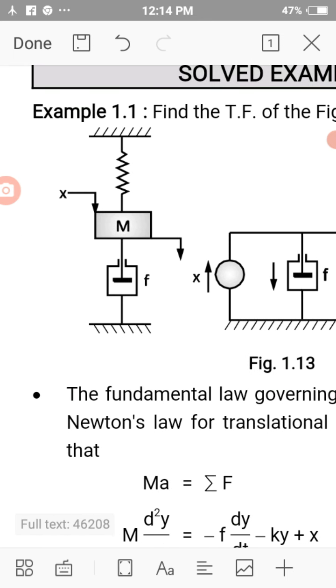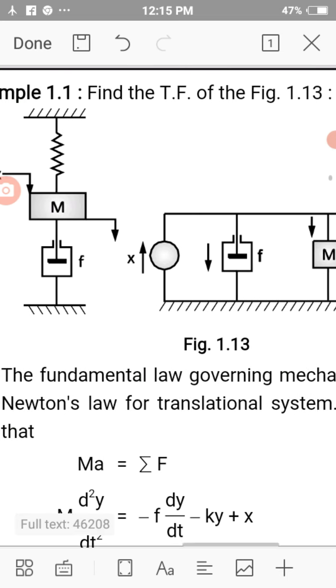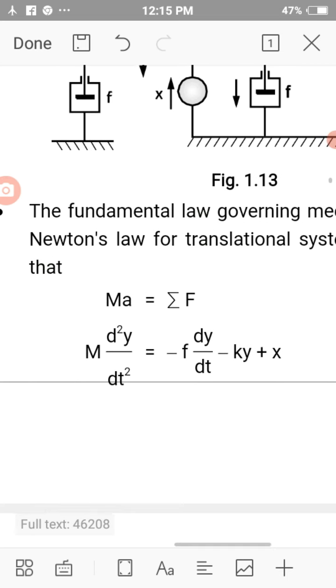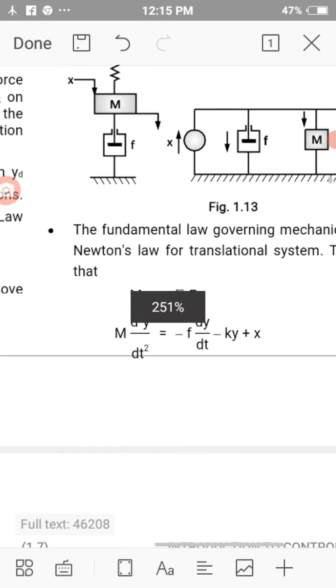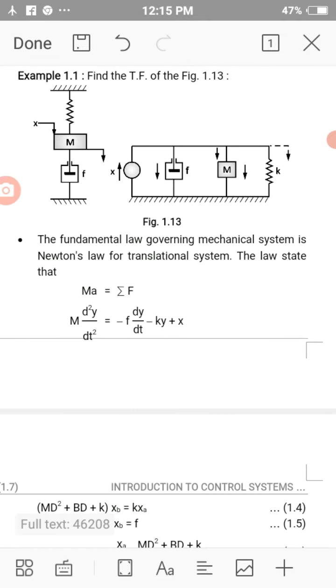And if mass and dashpot along with spring are connected in series, then find the transfer function. The fundamental law is applicable to series translational systems also.